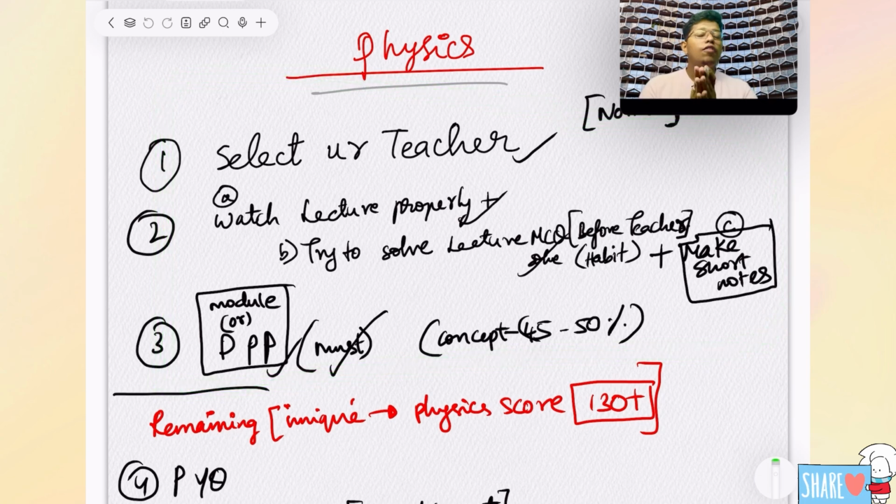It's over. But for the other 50% to increase, and to get your marks to around 130 plus, or 150 marks, or full marks, it could be. If you want to get that, then for the competitive exam, some necessary things will be there to do. Not only that, it will take you to score more. The things I am going to tell, you should definitely do.